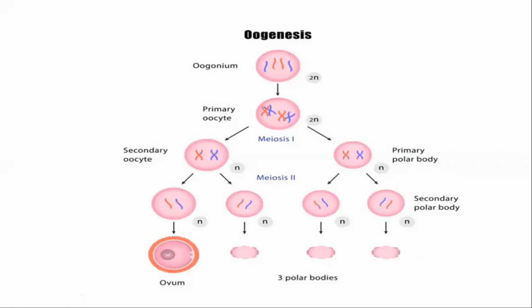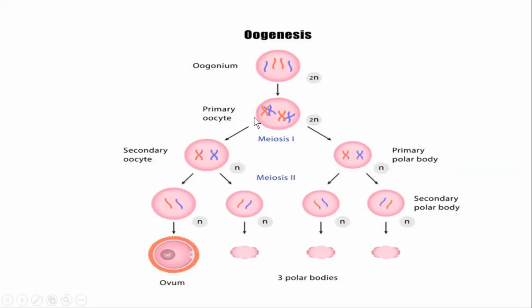Similarly, oogenesis is the process of formation of eggs or ovum. Same process here. You can see oogonia with total number of chromosomes. After passing through the mitotic divisions, it converts and grows into primary oocyte right here with the same number of chromosomes. But when it passes through meiosis, unlike the spermatocytes, it converts only into a single secondary oocyte.